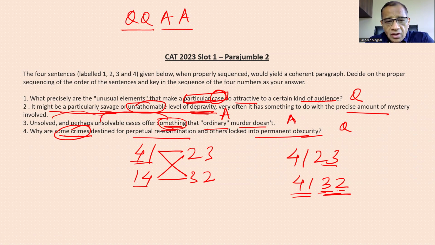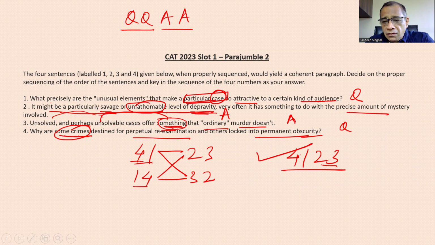whereas this second में जो दिया हुआ है savage or unfathomable level of depravity, this is a characteristic of human beings, of audience. तो आप अगर 3 के बाद में 2 लगाओगे तो it won't be justified, because then 2 will basically answer this something which is illogical, and therefore 4, 1, 2, 3 becomes a correct one. So ये थोड़ा सा हमें समझना पड़ेगा इसको, okay?